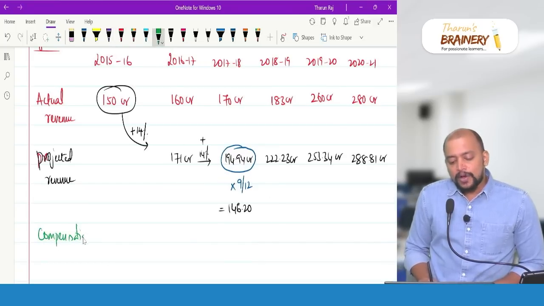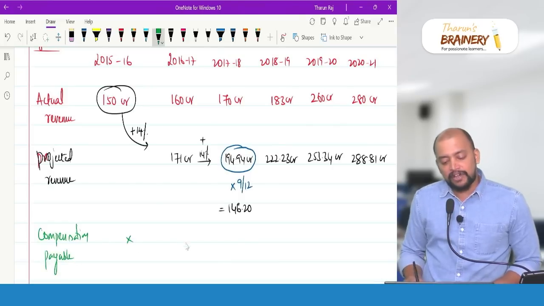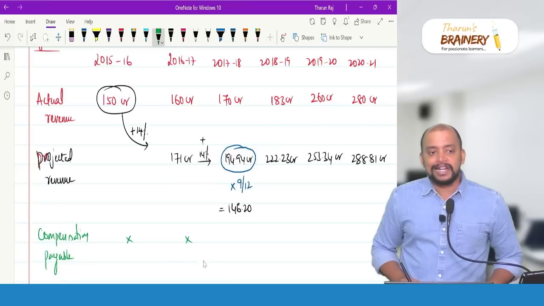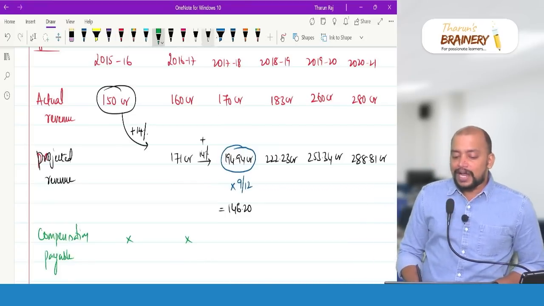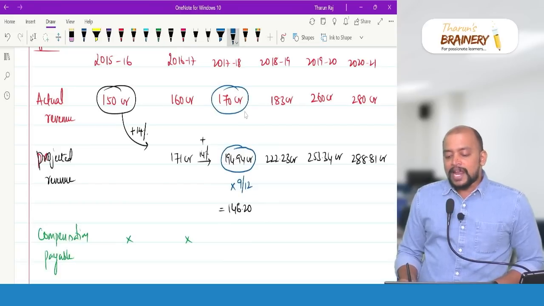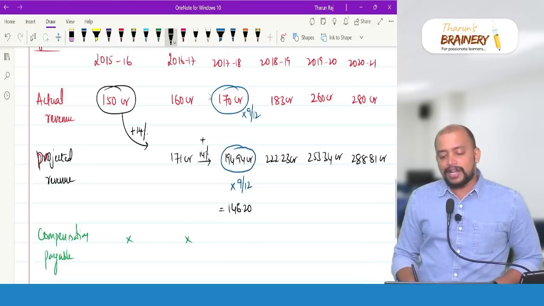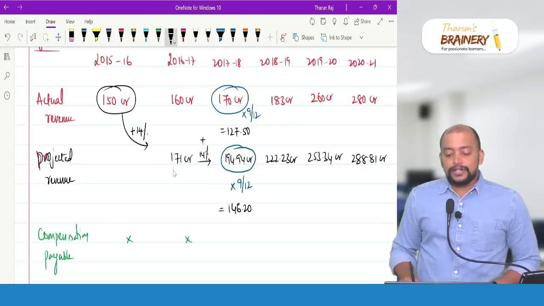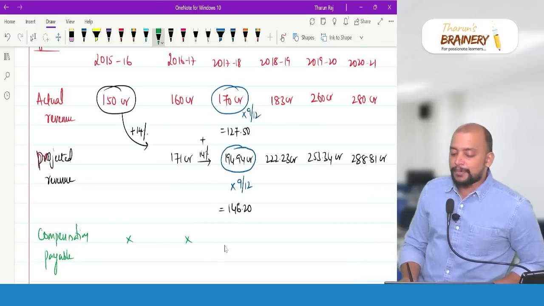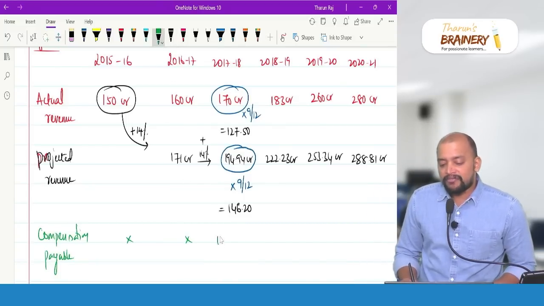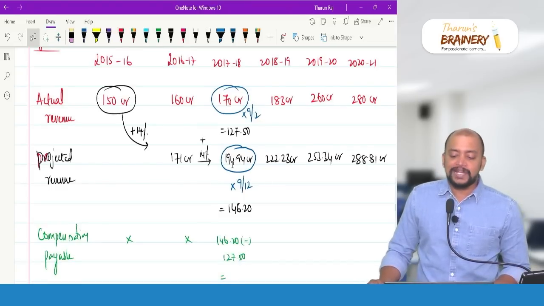Compensation is payable only from the date of implementation of GST, that is, only from 17-18. So for 17-18 we again convert this into 9 by 12, because this is for the full year and we need it for 9 months. That gives 127.5. So what is the compensation payable for 17-18? They should have got 146.2, but they got only 127.50. So the remaining amount will be given as compensation.